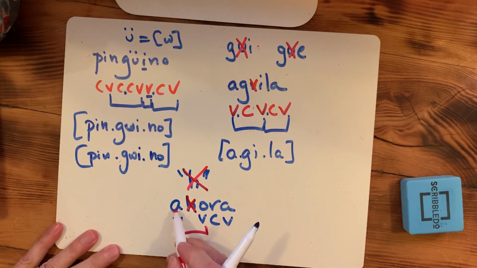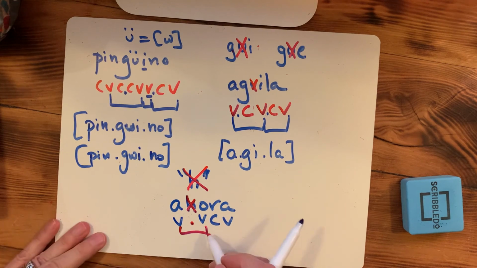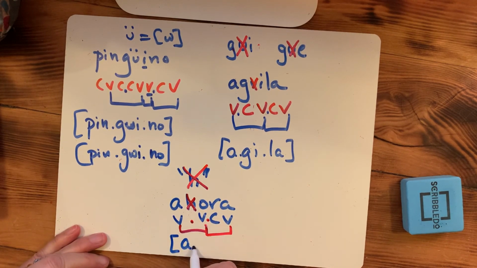Vowel to vowel, well, we have an A and an O. These are two strong vowels, so that's going to be rule number 7. Then we have rule number 1 here, and we simply rewrite it as we should.